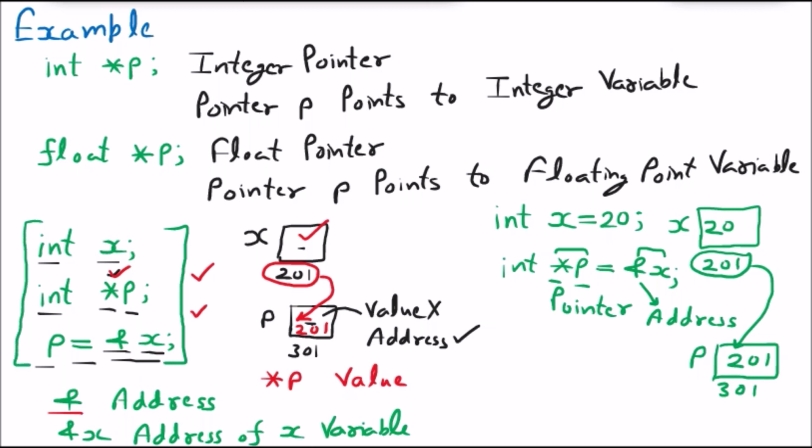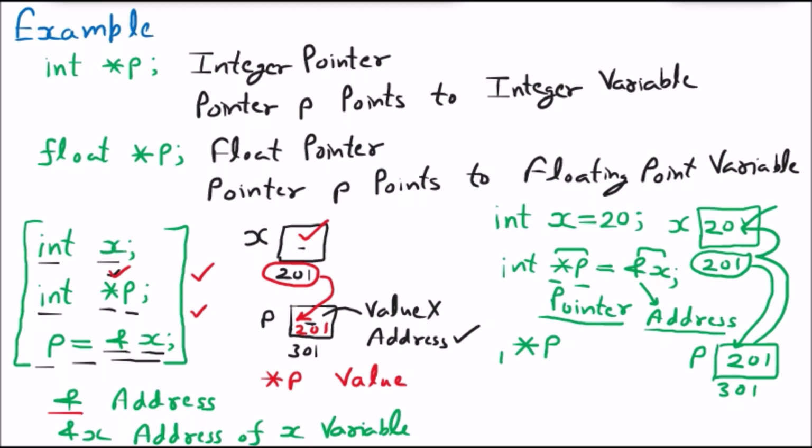Now, after doing all this, if I say star p anytime, the first time star indicated the pointer storing the address. After that, if I say star p, this star p will take out the value from where it is pointing. It goes backward to the address and takes the value, only for the printing purpose.